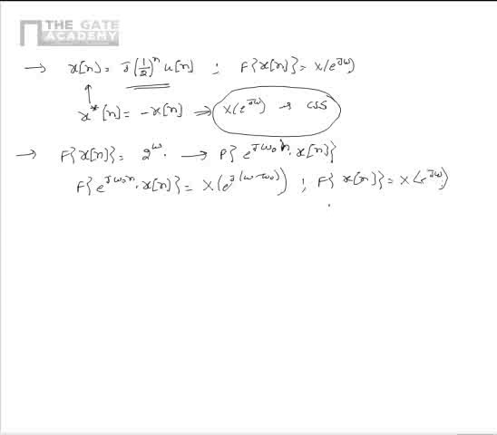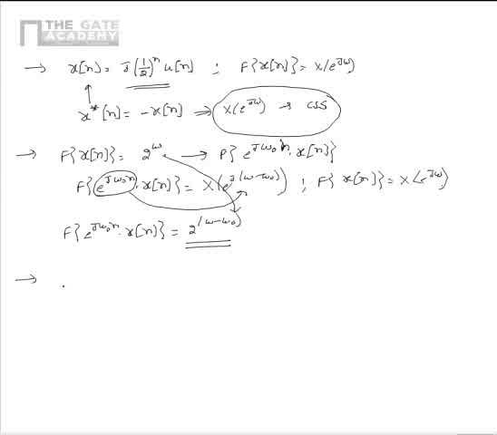So as per the frequency shift property, if the signal x[n] is multiplied by e^(jω0 n), replace ω by ω-ω0 to get the corresponding frequency spectrum. So the Fourier transform of e^(jω0 n) multiplied by x[n] can be written as 2^(ω-ω0). Here please note that we replaced ω by ω-ω0 to get the corresponding frequency representation.